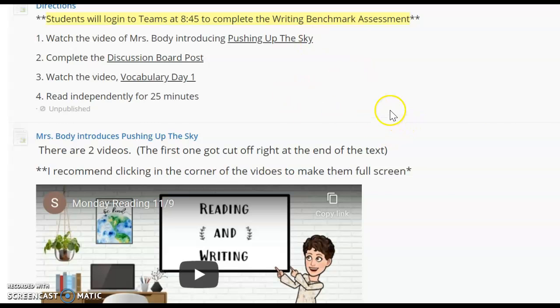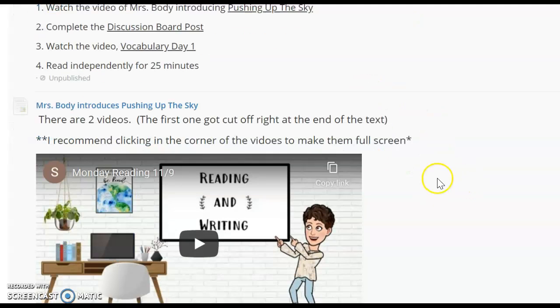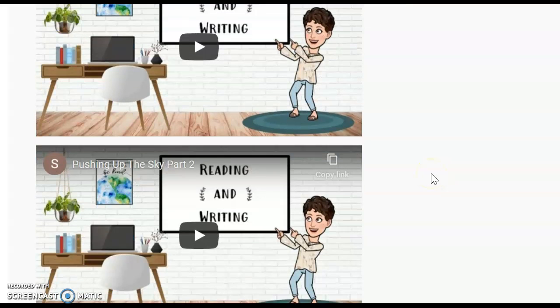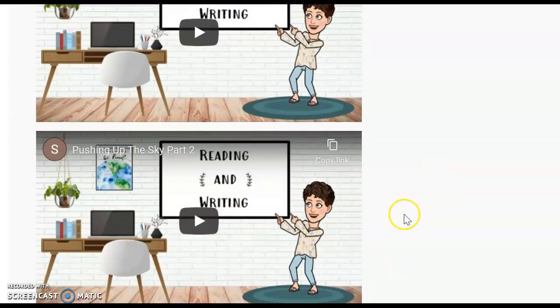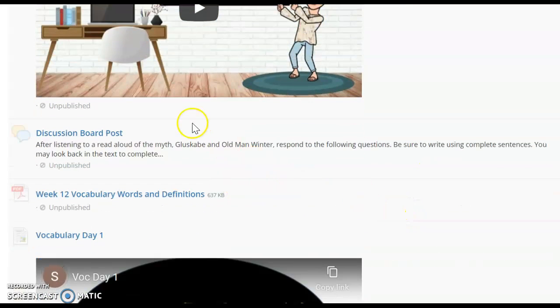We're going to focus on one play that's included in this textbook, and it is titled Glūs kābé, An Old Man Winter. So this book is actually composed of 7 myths, or 7 plays rather, from Native American tribes. After you watch these videos, there's 2, this one's very, very short, then you are going to complete this discussion board post.